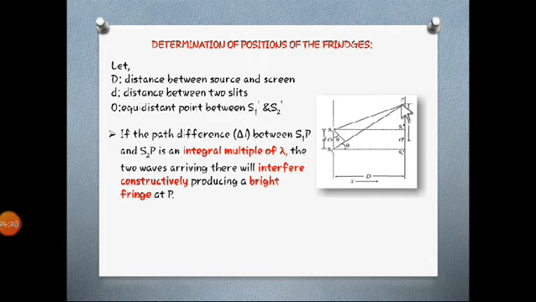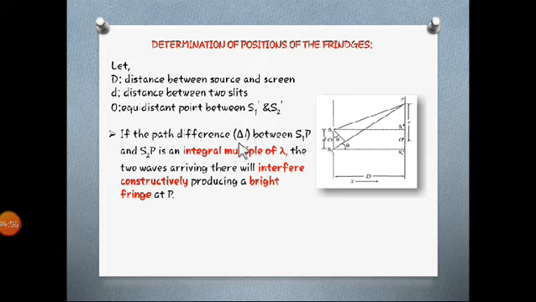So when I am asking about PS1 dash, it will be Y minus d by 2. And when I am asking about PS2 dash, it will be Y plus d by 2. Alright, this is what we are going to use in the derivation. So that's why I am telling you.